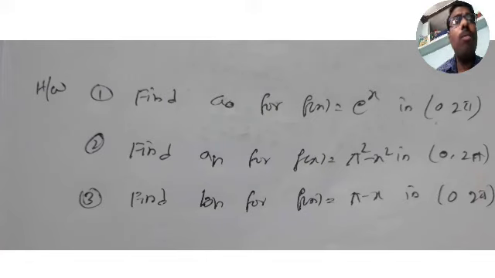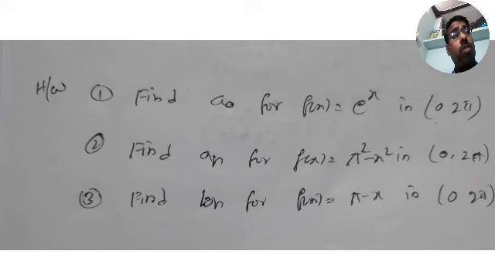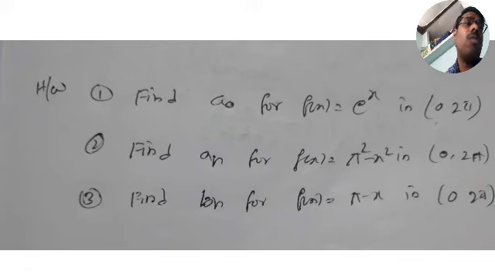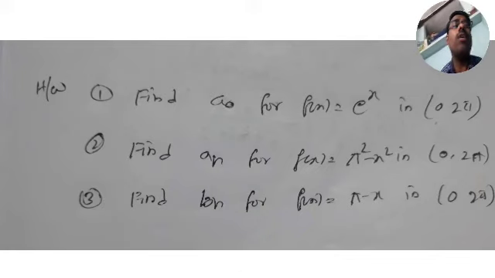So what is the a naught formula? 1 by pi integration c to c plus 2 pi of f of x dx. An formula: 1 by pi integration c to c plus 2 pi f of x into cos nx dx. An means cos nx. What is the Bn formula? 1 by pi integration c to c plus 2 pi f of x into sin nx. If the interval changes from c to c plus 2 pi to 0 to 2 pi, the limits become 0 to 2 pi. If it changes to minus pi to pi, then the limits become minus pi to pi. That's it. Those are the Euler's formulas for a naught, an and bn, and you have to remember those formulas.